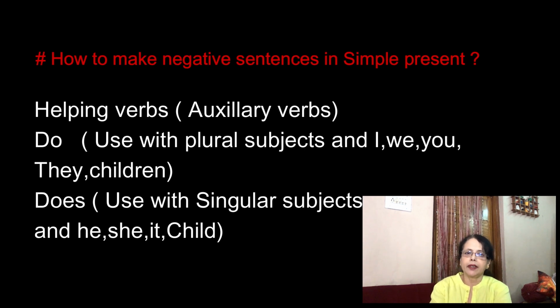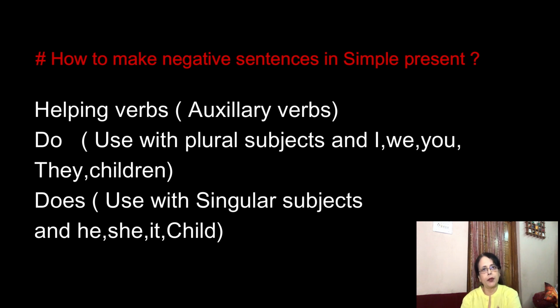Now let's see how to make negative sentences using simple present. We will change these sentences into negative by using helping verbs. And which helping verbs will we be using? Those helping verbs are do and does. We will use do when it is plural, and we will use does when it is singular. And we will also use do along with I, we, and you. So when we are using the subjects I, we, you, and they, we use the helping verb or the auxiliary verb do.